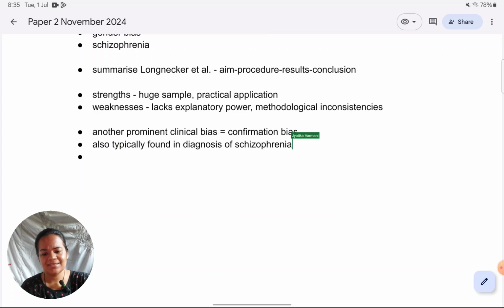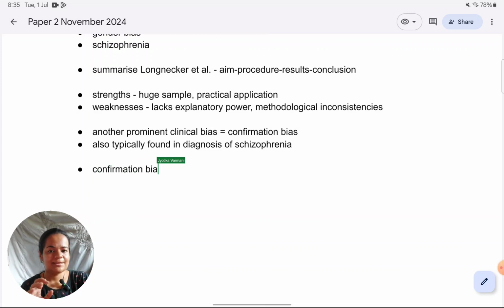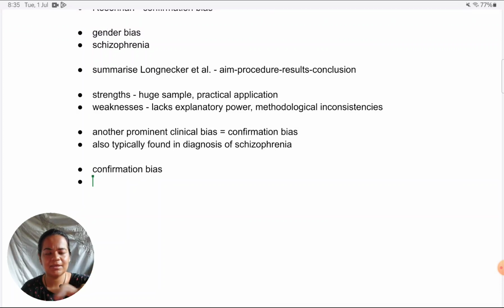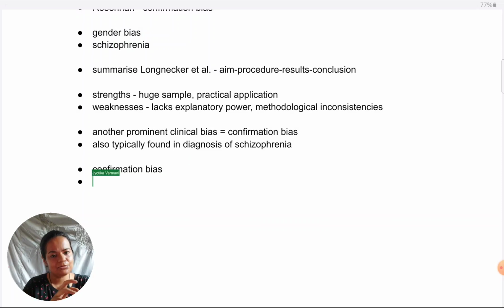Then, following the same pattern which we have taken for Longnecker, first we need to set the grounds for introducing the study by Rosenhan, which we can do by defining confirmation bias. So, what is confirmation bias? Having an initial hunch of what disorder the individual has, and then following through on that, regardless of any contradictory evidence being presented. You could just define it in one line. And then you don't need to define schizophrenia again because that is already defined previously. So you can just directly say that this has been shown in the case of schizophrenia by Rosenhan.